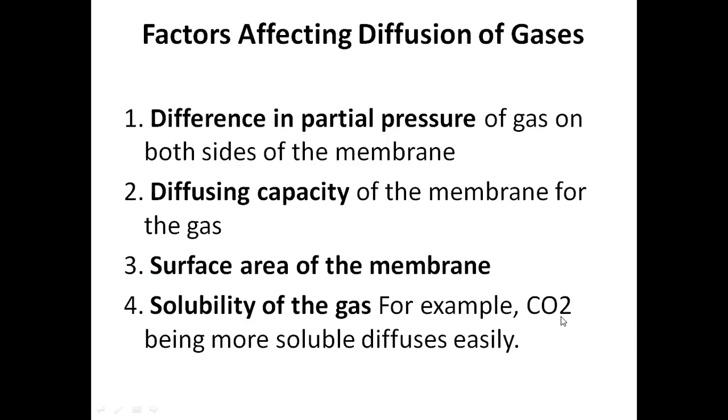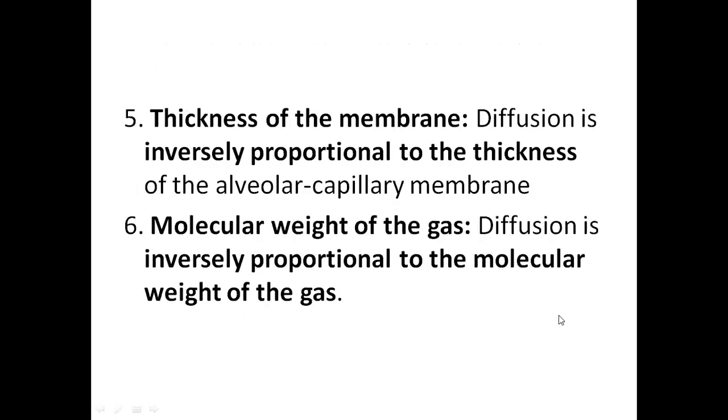Carbon dioxide has high solubility, thereby high diffusion capacity and higher rates of diffusion. Thickness of the membrane is very, very important. If the thickness increases, rate of diffusion decreases. Alveolar capillary membrane normal thickness is 0.2 to 0.5. The condition mainly in which this thickness increases is pulmonary edema.